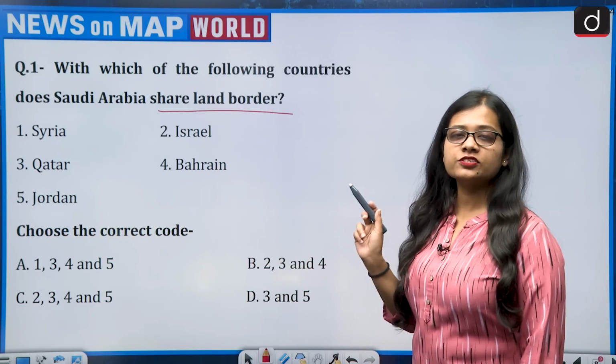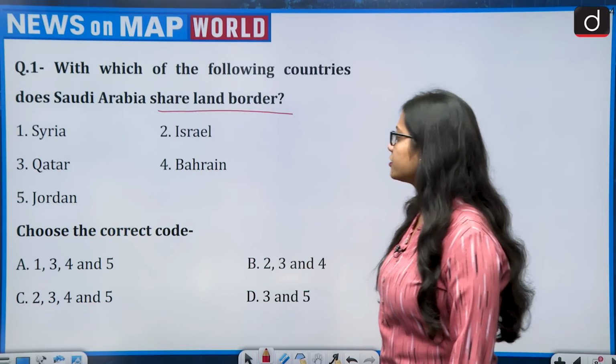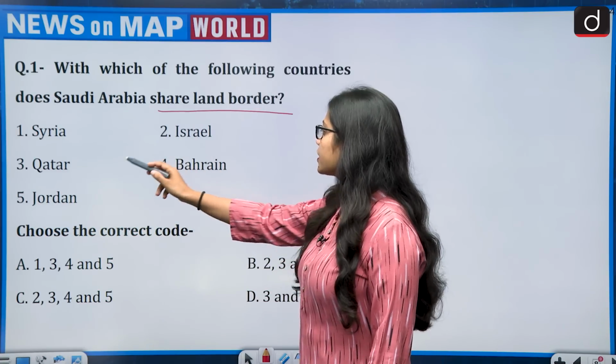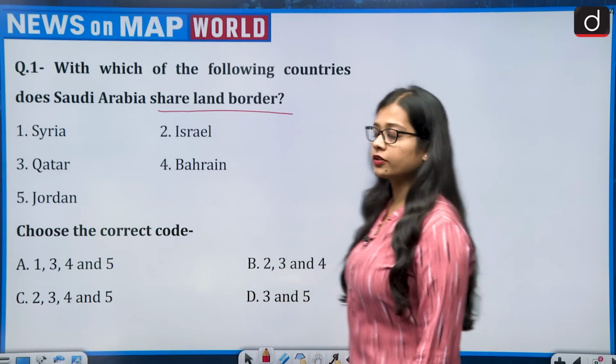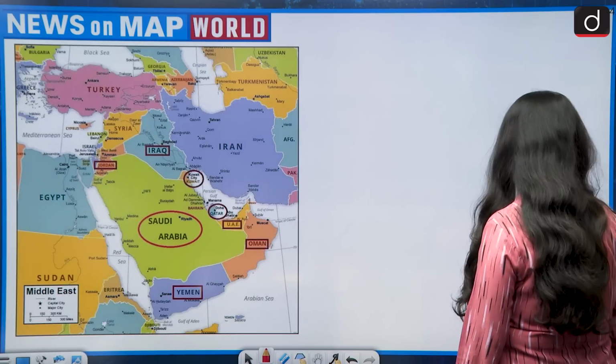With how many countries does Saudi Arabia share land border? And the countries given are Syria, Israel, Qatar, Bahrain or Jordan. So these are the countries. So let's look at the map.